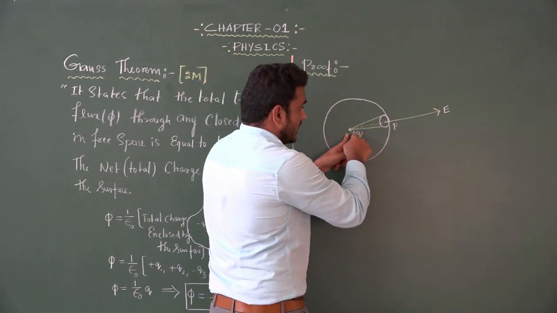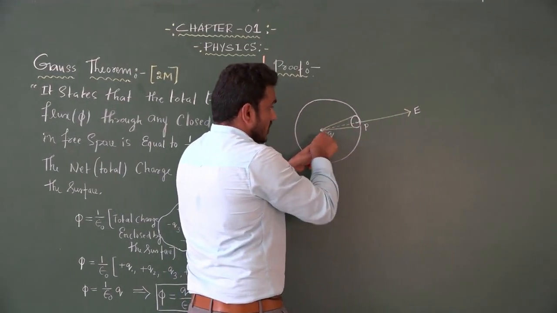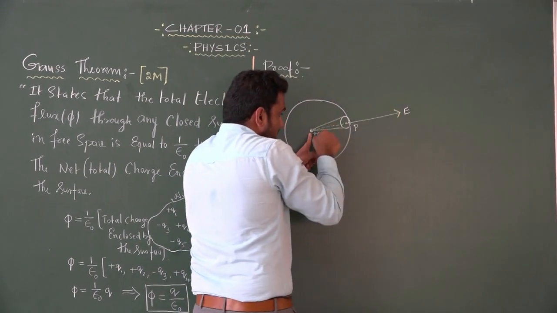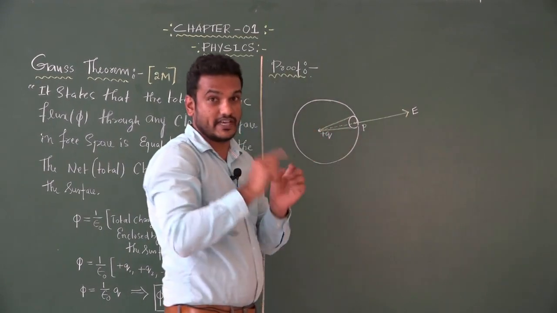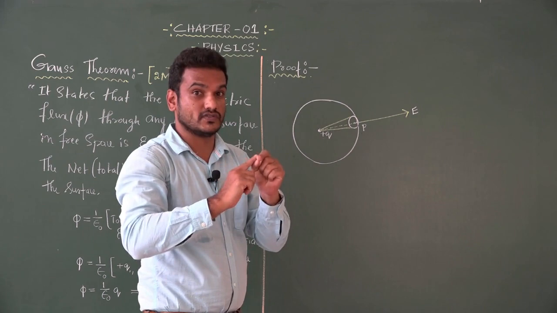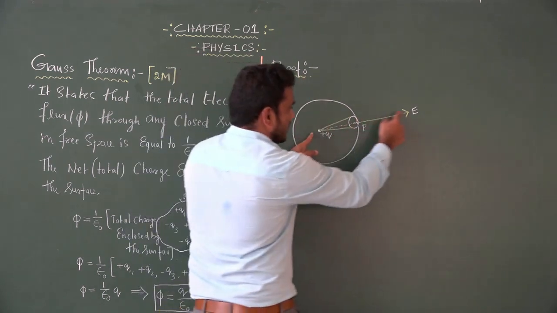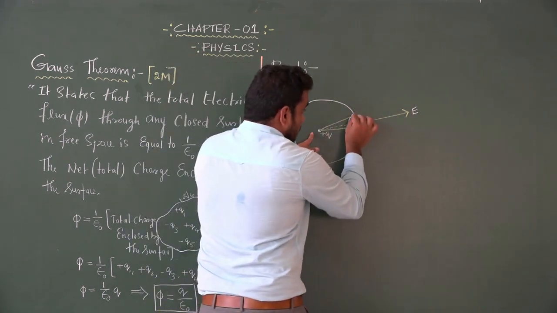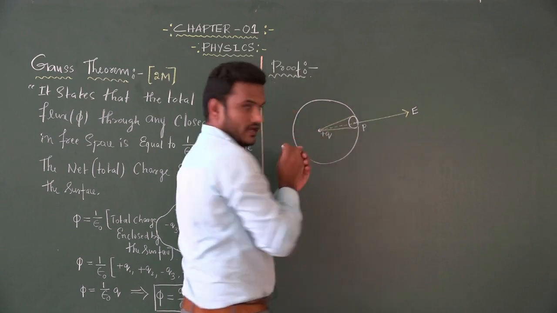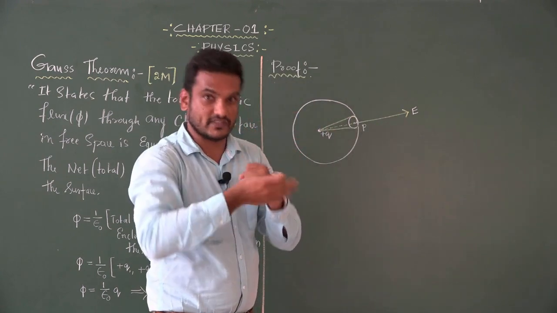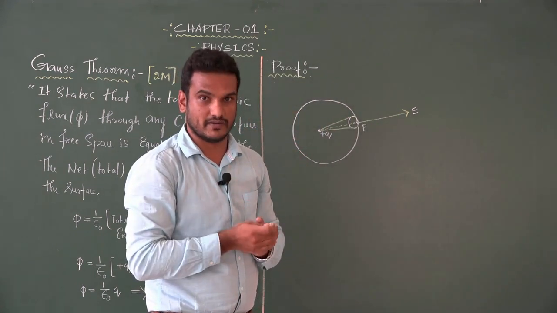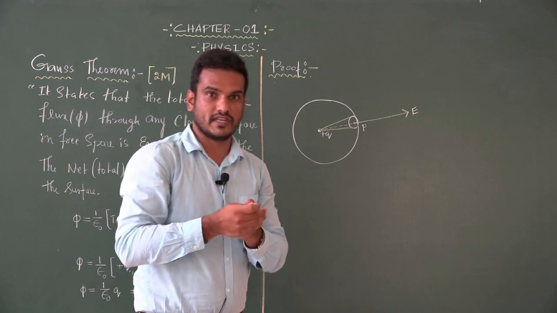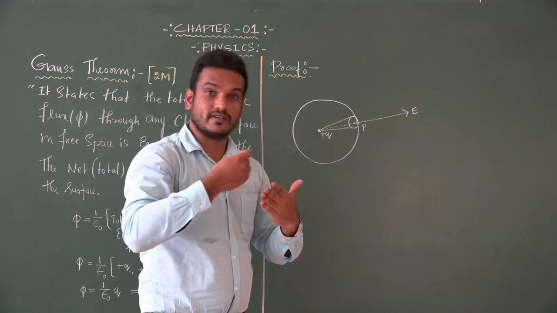The electric field at point P due to the positive charge is directed outwards, because I consider a positive charge. The direction of the electric field due to the positive charge is directed outwards. And to this area element which I consider on the surface of the sphere, I am writing the area vector. About the area vector we discussed in the previous class itself.